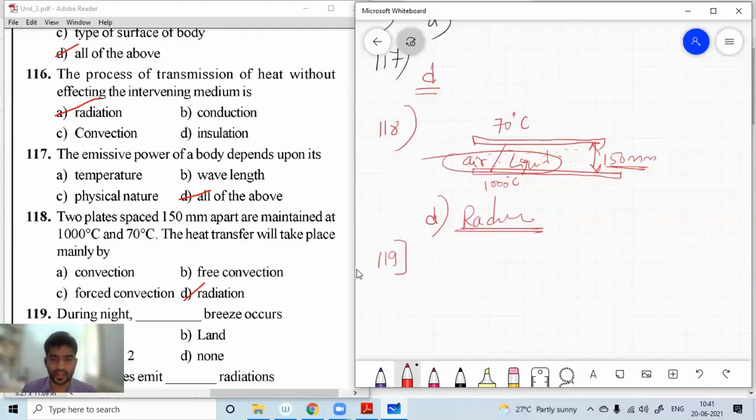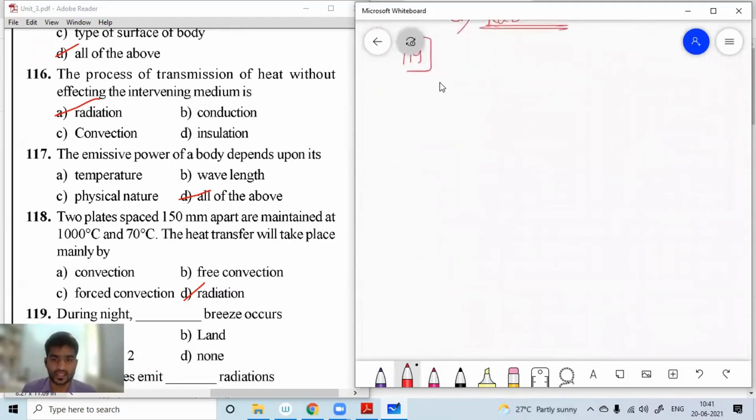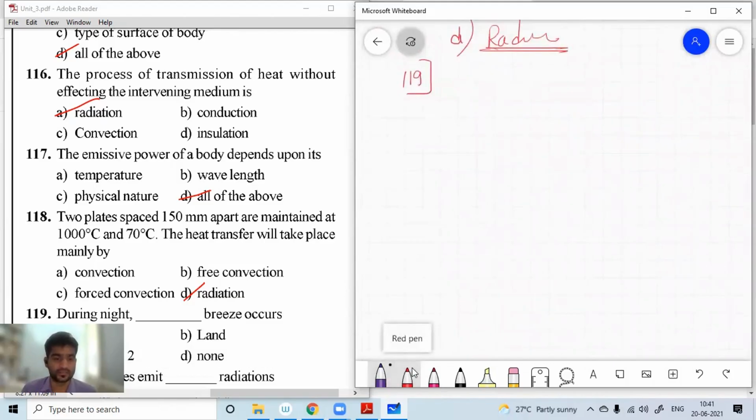Next, question number 119. During night, dash breeze occurs. Just observe here, dear friends. During the night, the land surface cools down, right? The temperature is reducing. Then the heat from the sea transfers to the land surface.